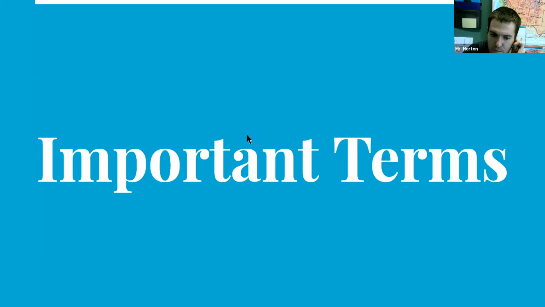So for number 1, we're going to go through each of those terms. Each term is going to get its own slide here, and the definition will be on the left side. All you've got to do is look for the term and match it up with the correct definition, and the definition is going to be the same wording on your Showit as it is on my screen, okay? So we'll just match it up. We'll go one at a time.